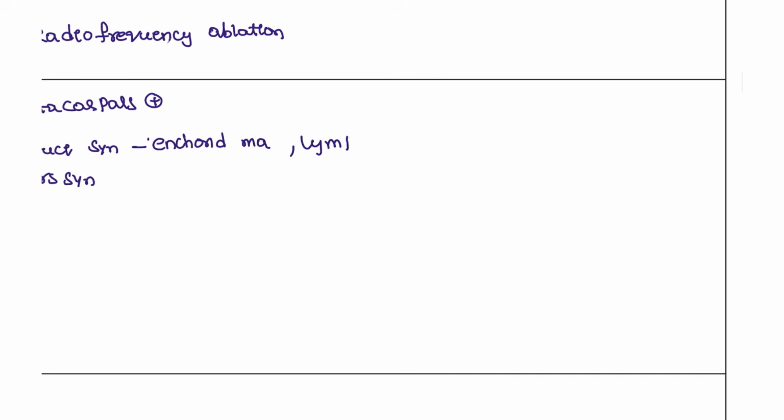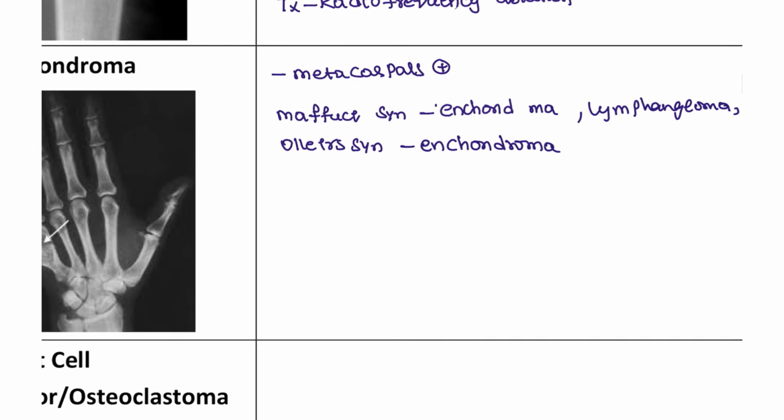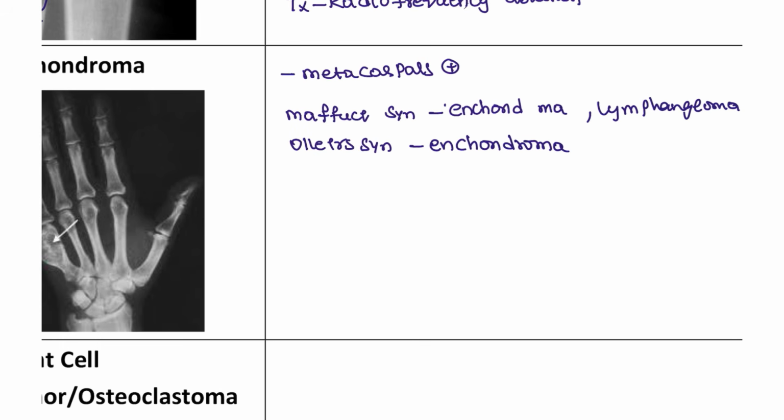For example, lymphangioma and hemangioma are seen in this patient. So these will be presented in patients with enchondromas of Maffucci. And in Ollier's, they will only have enchondromas, and multiple. Okay, not just one. There will be multiple tumors seen. And if the patient develops malignancy, they will most likely develop chondrosarcoma.